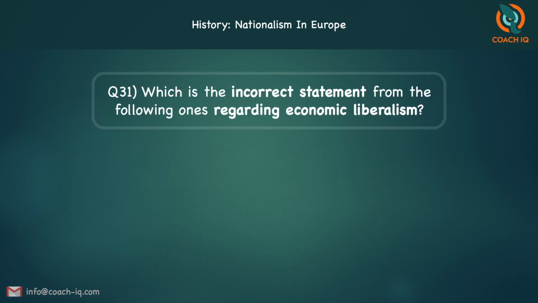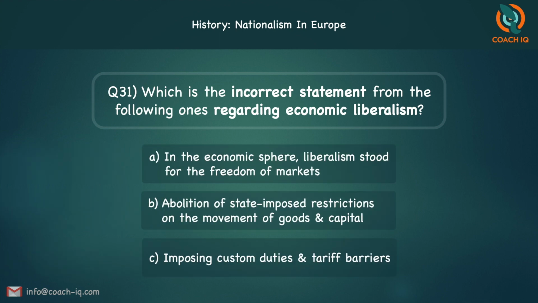The next one, which is the incorrect statement from the following ones regarding economic liberalism? So, which statement is wrong? A, in the economic sphere, liberalism stood for freedom of markets. B, abolition of state-imposed restrictions on the movement of goods and capital. Or C, imposing custom duties and tariff barriers. So, regarding economic liberalism, which is the wrong statement?